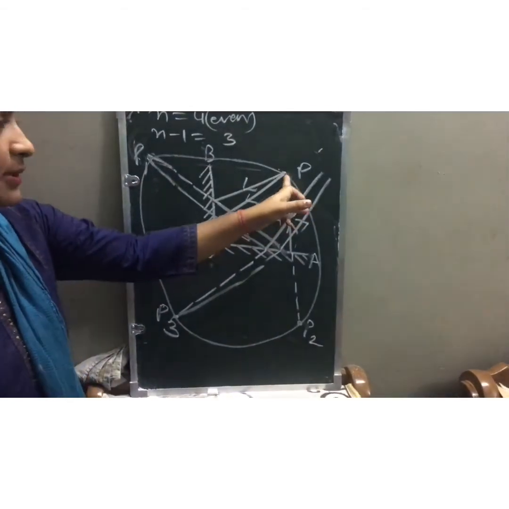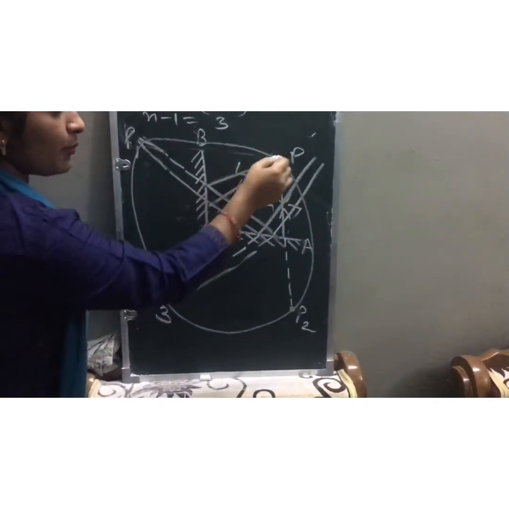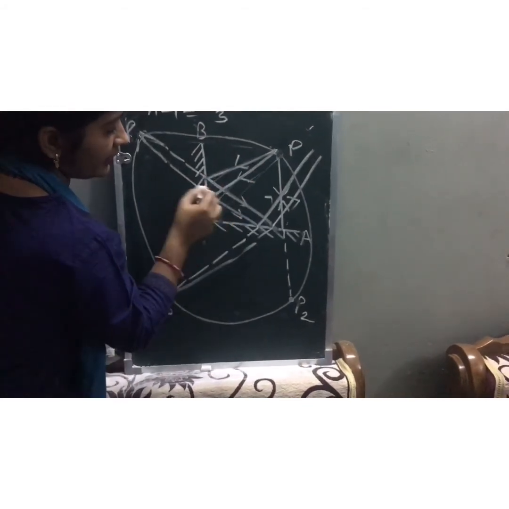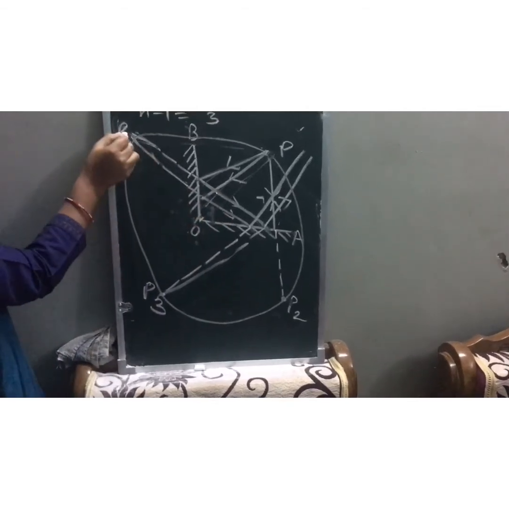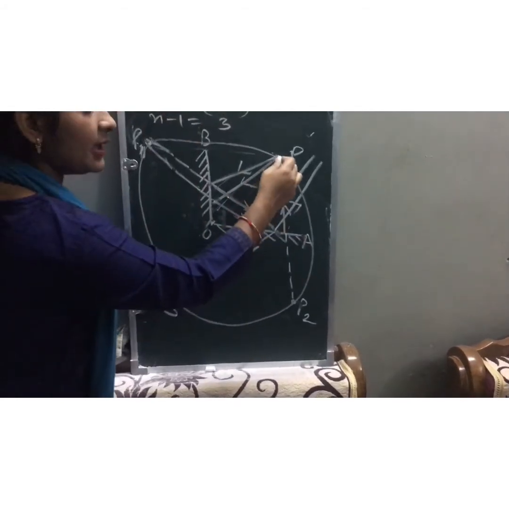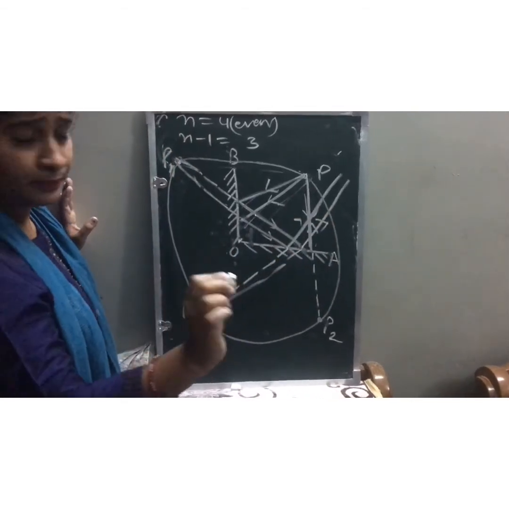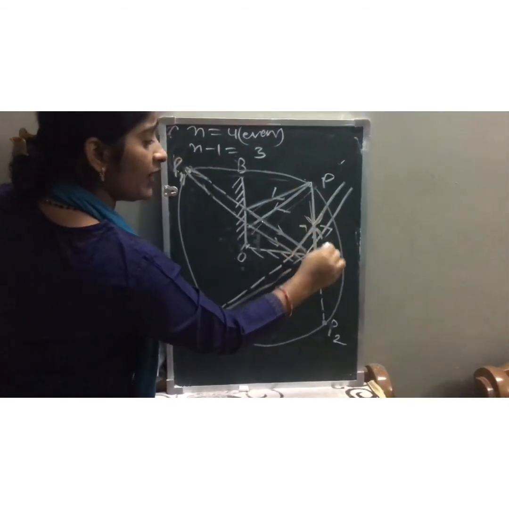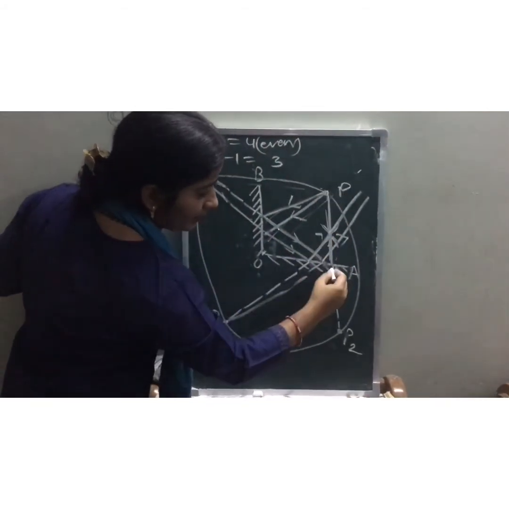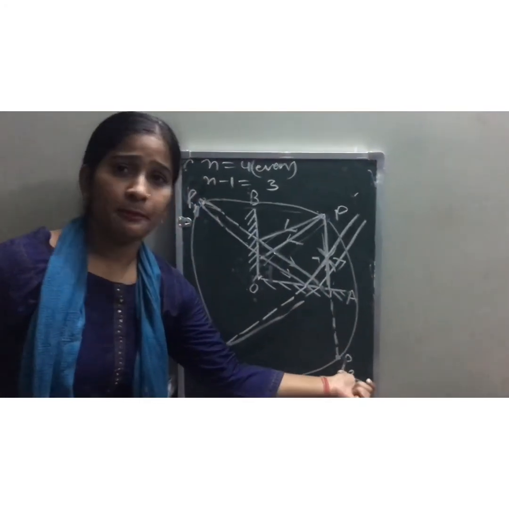Let P be an object placed in between the two mirrors. Okay, P is an object. From P, a light ray will come on OB like this, and when the incident rays are reflected, what will happen? Reflected rays, we will extend them back, and we will get an image P1. At the same time, from P, an incident ray will fall on OA normally. When it is falling normally, it will reflect back in the same path. If it is reflected back, we will draw a virtual image at the point P2.